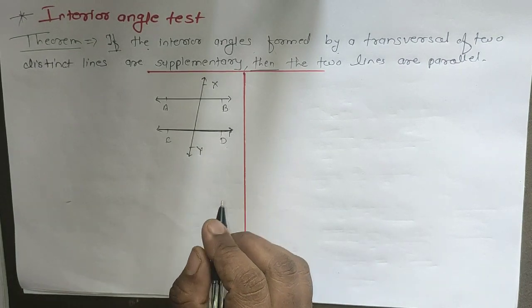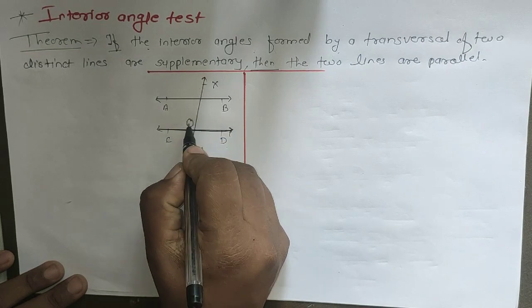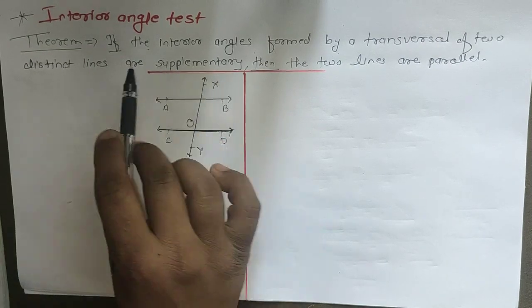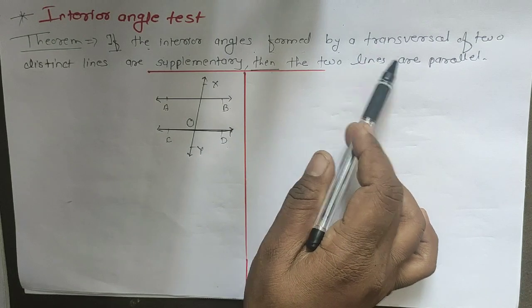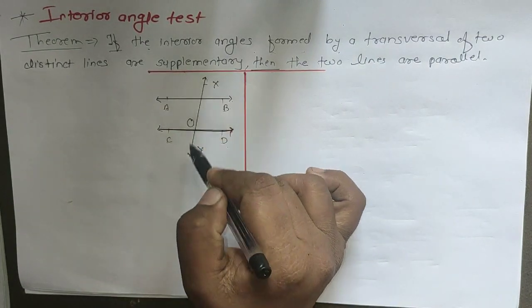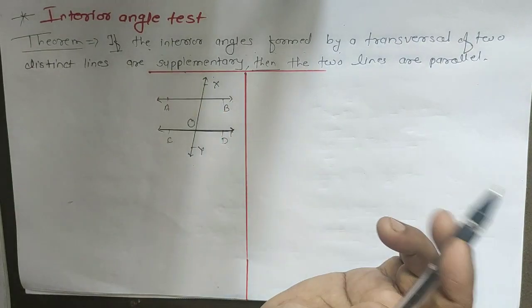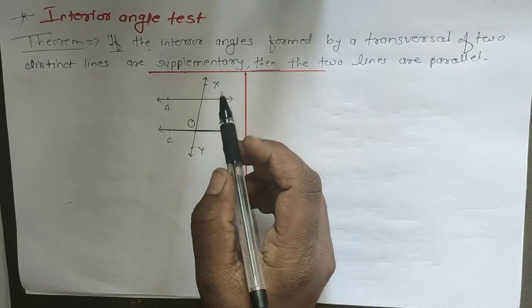Okay, then first of all see: the interior angles formed by a transversal of two distinct lines are supplementary. These two are the distinct lines and this is the transversal. So which are the interior angles here?